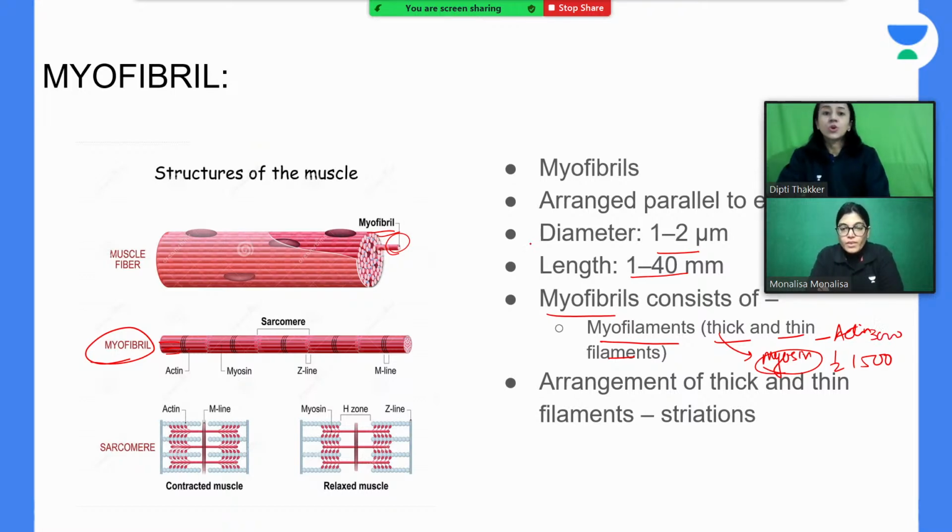Okay, so because of these thick and thin filaments, you have these striations. This arrangement of thick and thin filaments gives the muscle an appearance like striations. So that is known as striated muscle. That is why our skeletal muscles are striated.